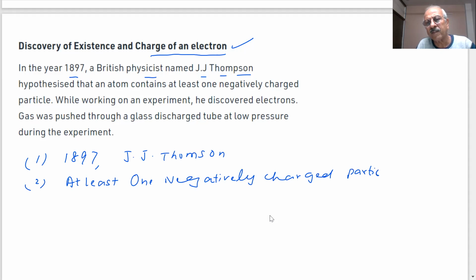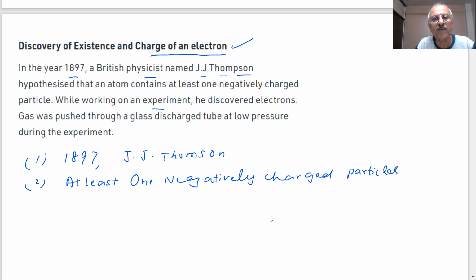अब स्टूडेंट्स ये फिजिक्स में हम कहते हैं कि one particle is negative, one positive. Again these are conventions which have been used. समझे? अगर एक नेगेटिव है तो दूसरे को पॉजिटिव कह दिया. अब इलेक्ट्रॉन को नेगेटिव कह दिया तो we are still using it. Got my point? Yes, sir. Well, there will be particles of opposite charges. That's what we are saying. At least one negatively charged particle.